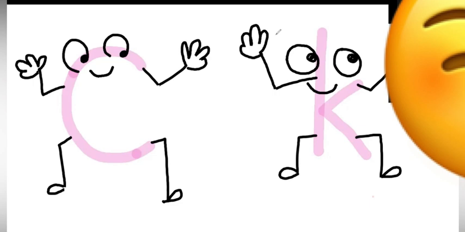When should a word start with me? C says. And K says, when should a word start with me? We both have the same sound. If I want to write cat, kite, cup, which curve will come first?